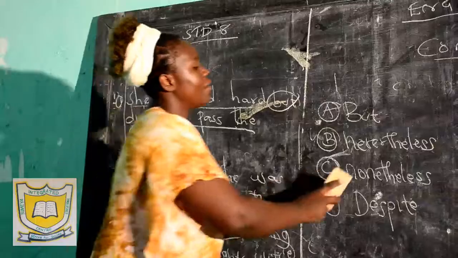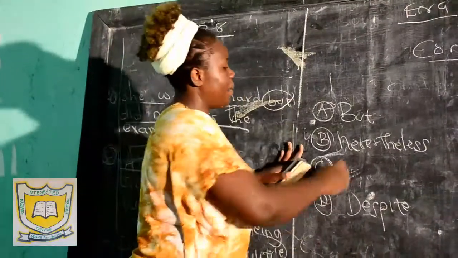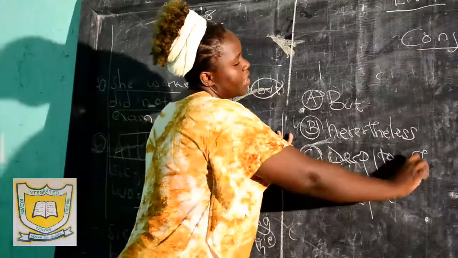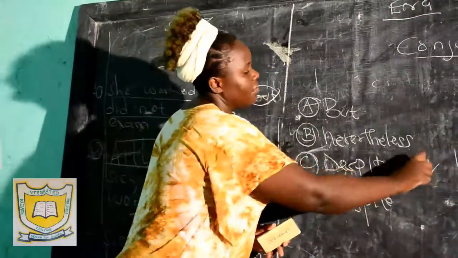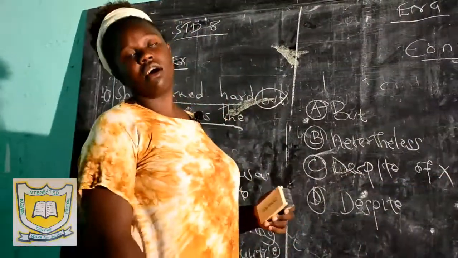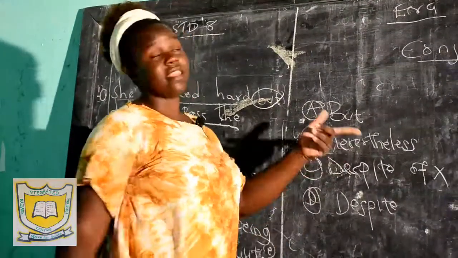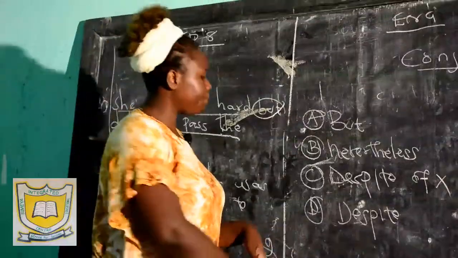Despite. And you can find some questions that have "despite," and then you can find some choices having "despite of." This is wrong. Despite does not take "of." It's simply "despite." You don't add the preposition "of."